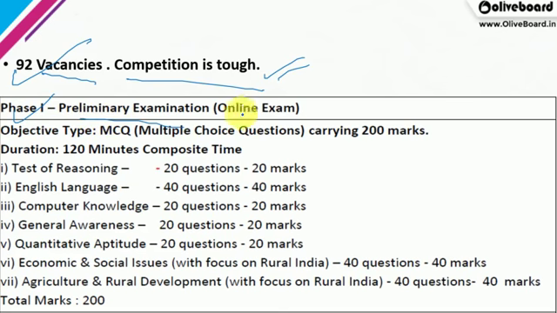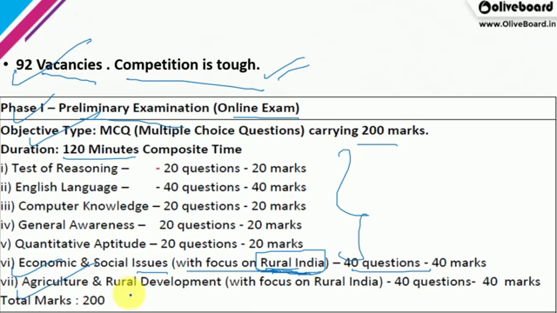The preliminary exam will be an online MCQ-type exam, carrying 200 marks, with 2 hours duration. Composite time will be there, so there will be no sectional time as such. One thing to note here is economic and social issues with focus on rural India. You have to emphasize rural sector, rural development, rural economy. 40 questions.